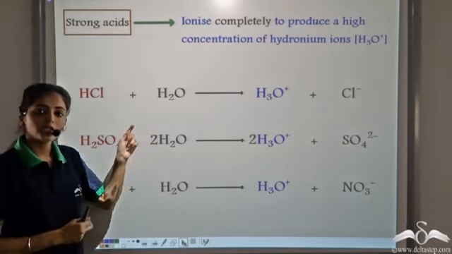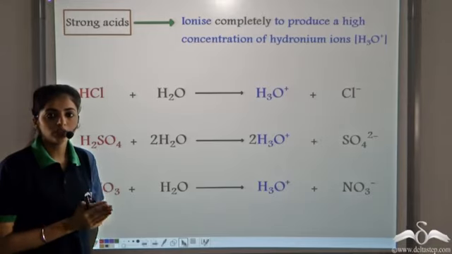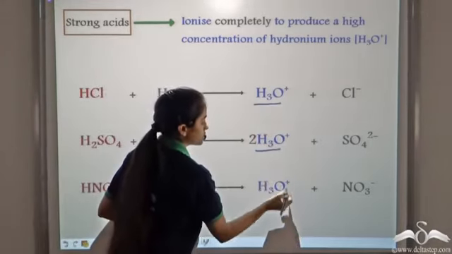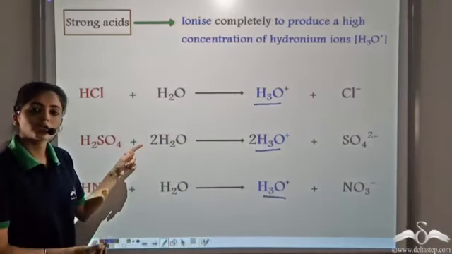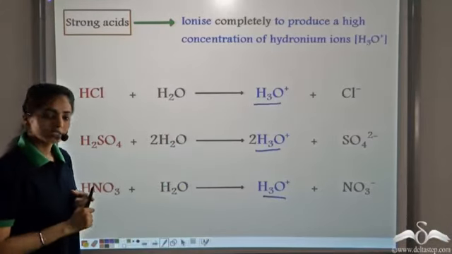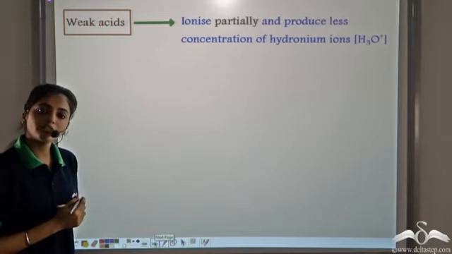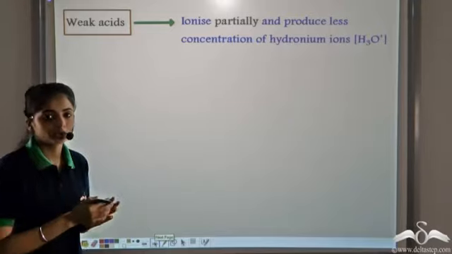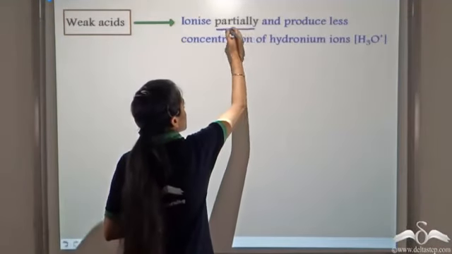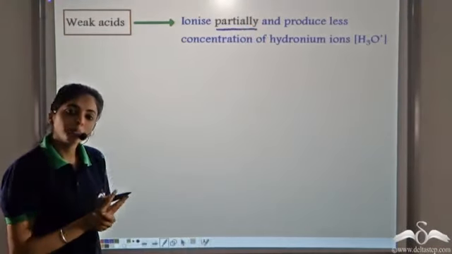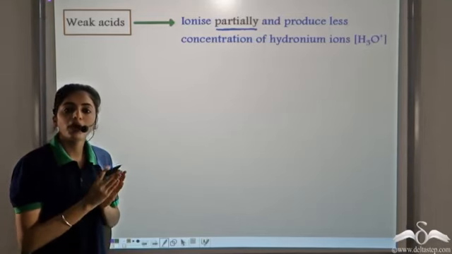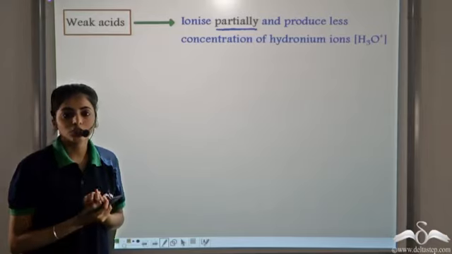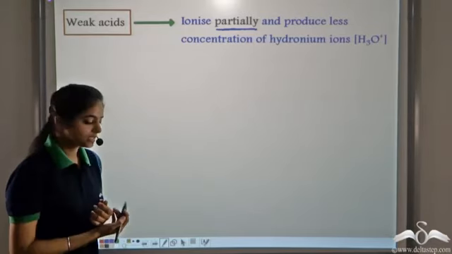So such acids which completely ionize in water to produce a large concentration of H3O plus ions, such acids are known as strong acids. Similarly, we have the weak acids. Weak acids are the acids which partially ionize. So they do not completely ionize, instead they partially ionize in aqueous solution to produce less concentration of H3O plus ions. Let's see some examples.